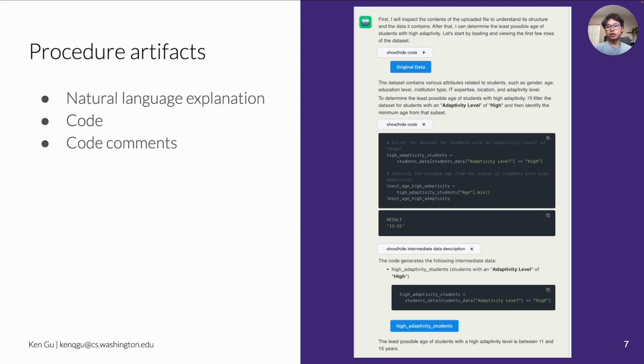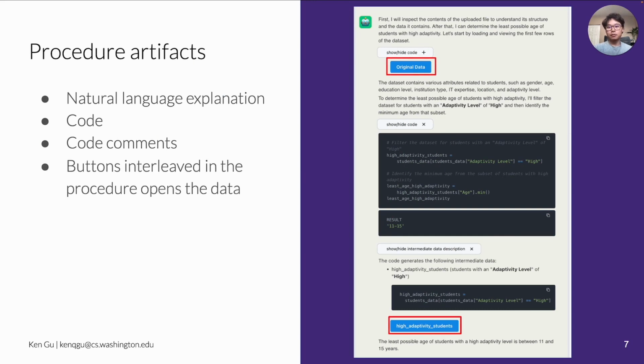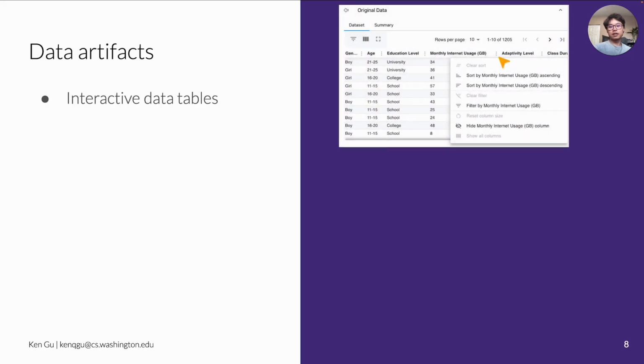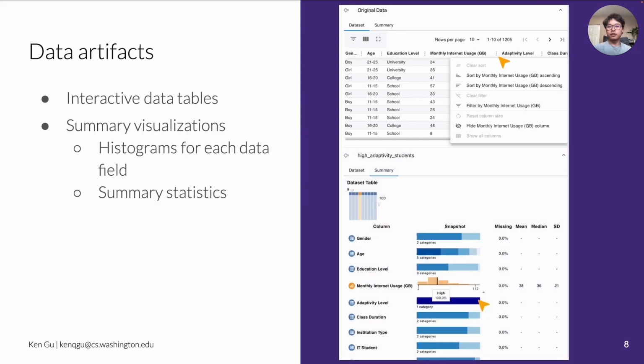For detailing the procedure, our probe provides the code comments and natural language explanations that are provided in existing assistants. As well, there are buttons interleaved in the procedure that open up the respective data artifacts, that is, the original, intermediate, and any result data tables. For the data, we chose familiar and approachable supporting artifacts so as to mitigate the challenges tied to learning and interpreting customized visual elements. We include interactive data tables with basic filter, search, and sort functionality. These data tables also have a corresponding data visualization summary containing a histogram for each data field and summary statistics.